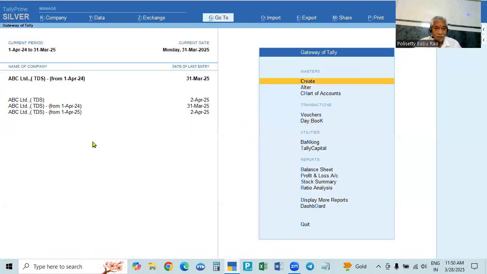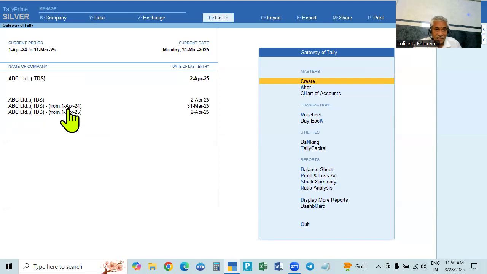So in the first company, it will take the transactions of the last one year up to 31st March only, and everything will be shown. In the current financial year, the transactions recorded in April by continuing will be taken into this one only. So that is up to March 24-25, and from 1st April, this one. The transactions also will be divided like this.